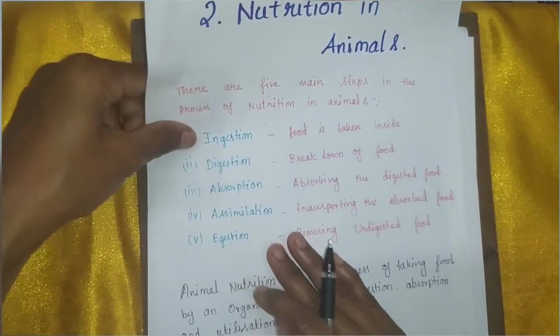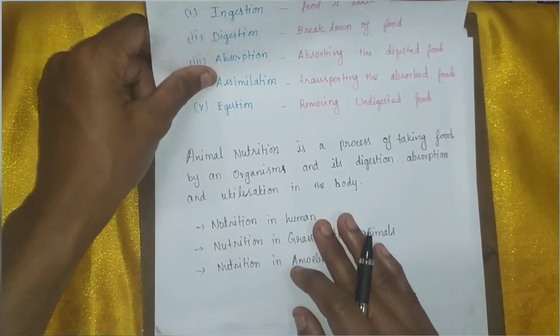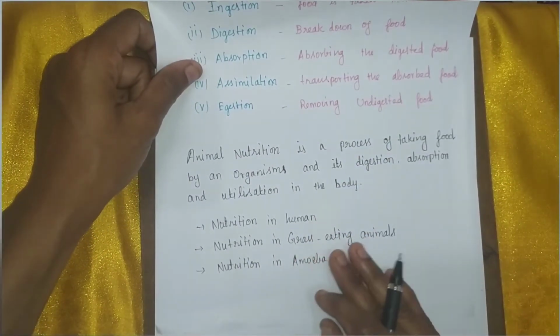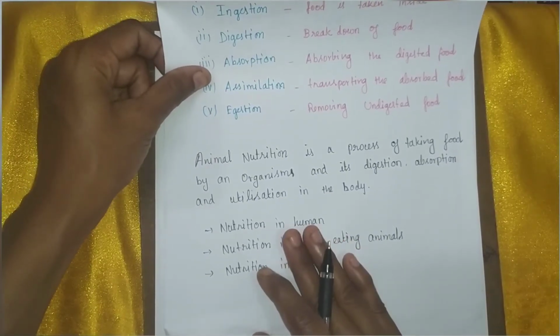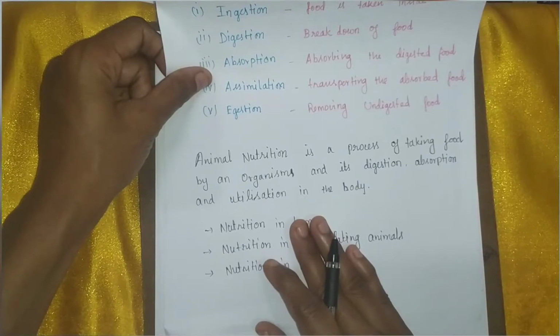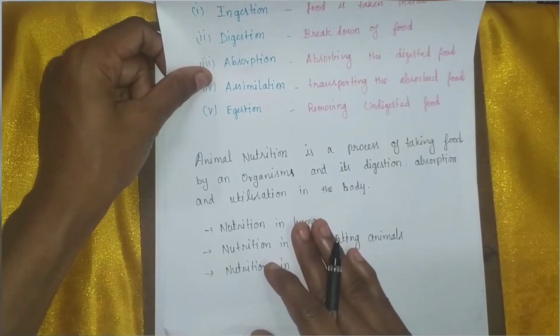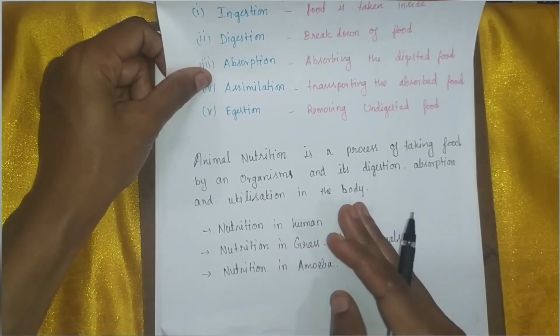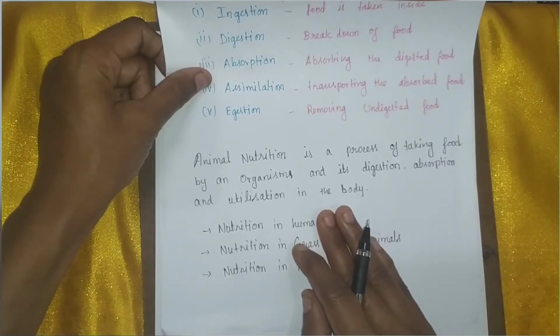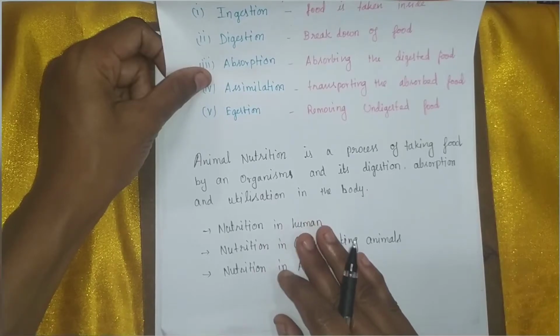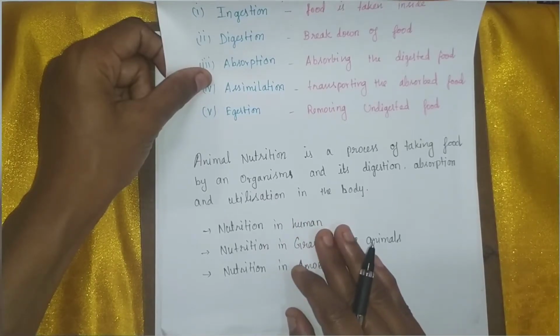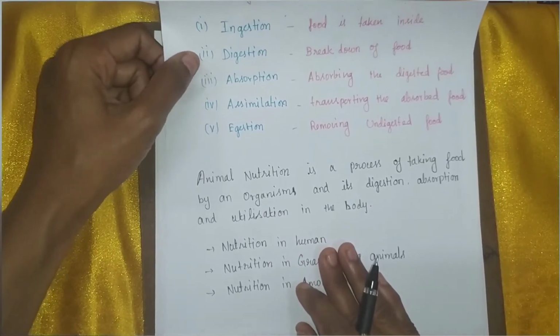In this chapter, we are going to learn about nutrition in humans, nutrition in grass-eating animals, and nutrition in amoeba. This is a very important and small chapter. It is an integrated chapter. You will be learning the same concept in higher classes. And it is very small and very easy to understand. Let us see about nutrition in humans, that is the human digestive system.